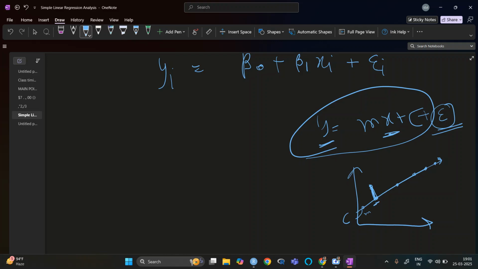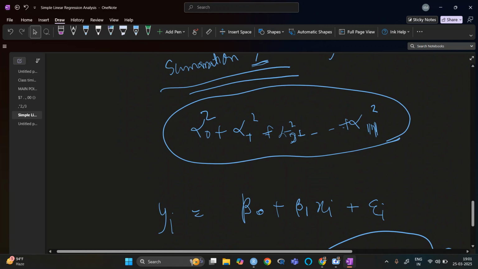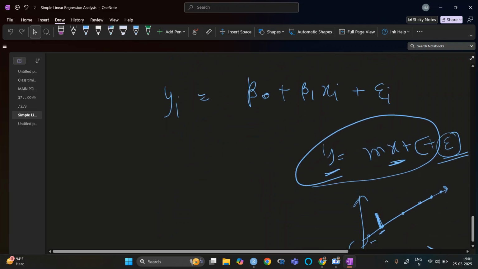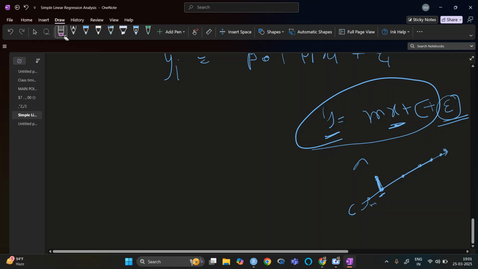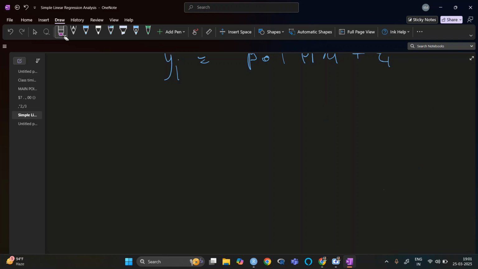So this one is the error, which I was writing with the alpha naught basically. So we have epsilon naught. This one is basically the error we have. Now we need to minimize this error. So to minimize this error, firstly we write it in this way.